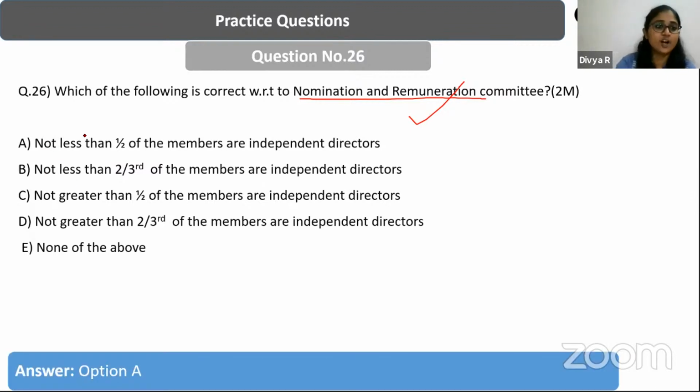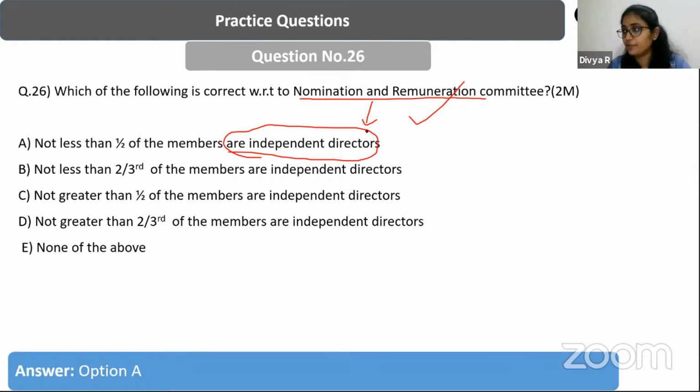Yes, it is A. Not less than half of the members are independent directors in the nomination and remuneration committee, right? What is the purpose of the nomination and remuneration committee? It is mainly going to look into the election of the members of the board of directors, right? So that is the responsibility of the nomination and remuneration committee, and it is also going to look after the remuneration and the responsibility of the members of the board. So here you have to remember that there should be again at least 3 directors, and 1/2 of them should be independent directors.